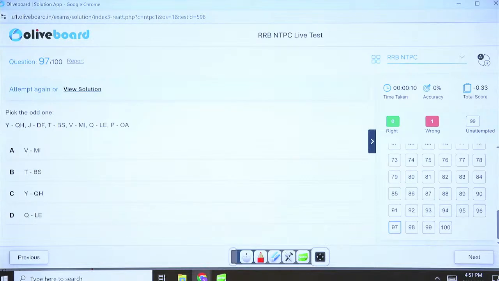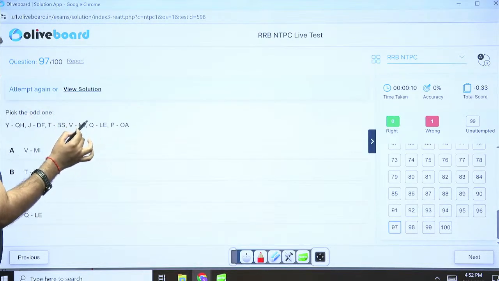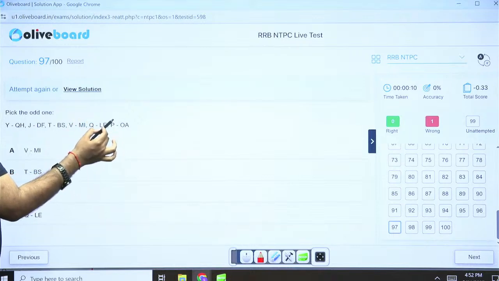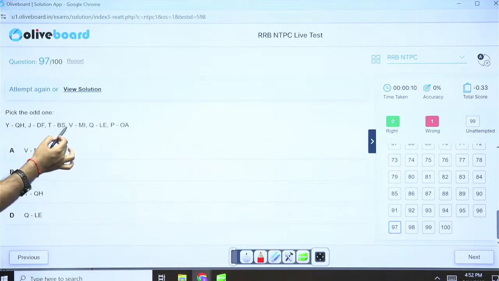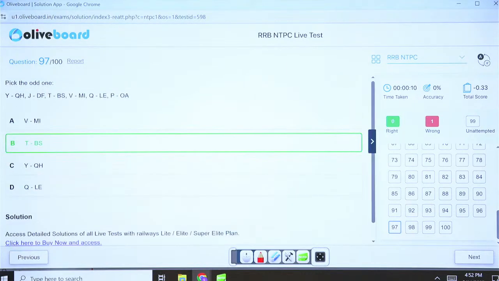Now what is happening here, if you observe carefully: 17 and 8, add them, you get 25. 4 and 6, add them, you get 10. 13 and 9, add them, you get 22. 12 and 5, add them, you get 17. 15 and 1, add them, you get 16. But here this is not following. 2 plus 19 is 21, not 20. Option B becomes my correct answer.